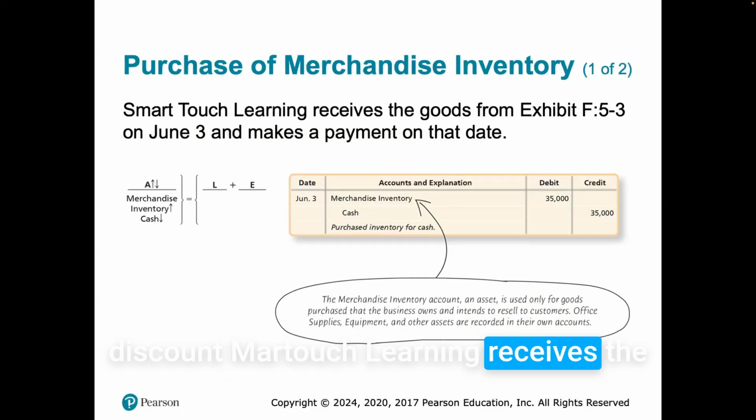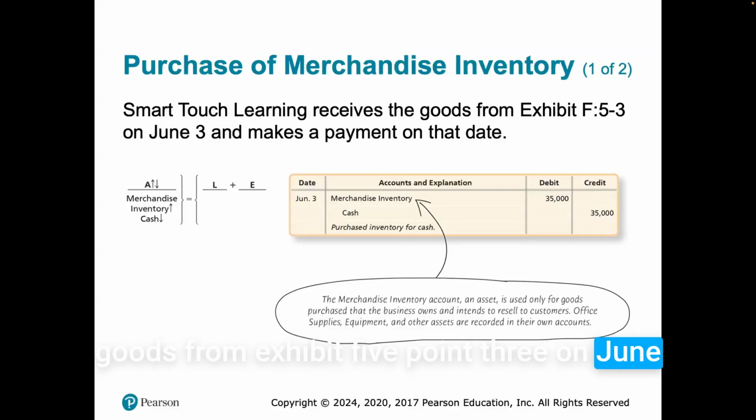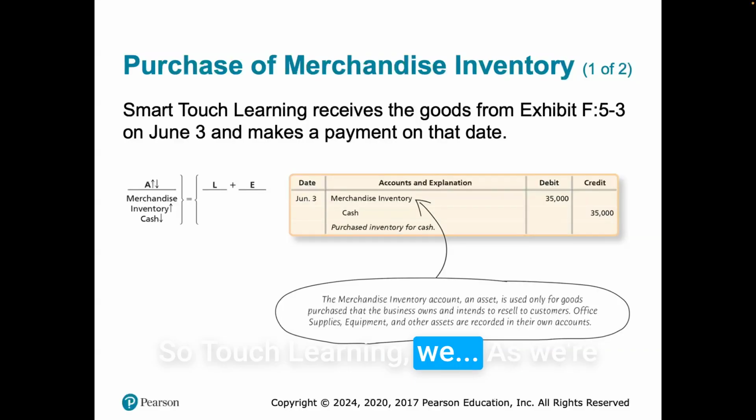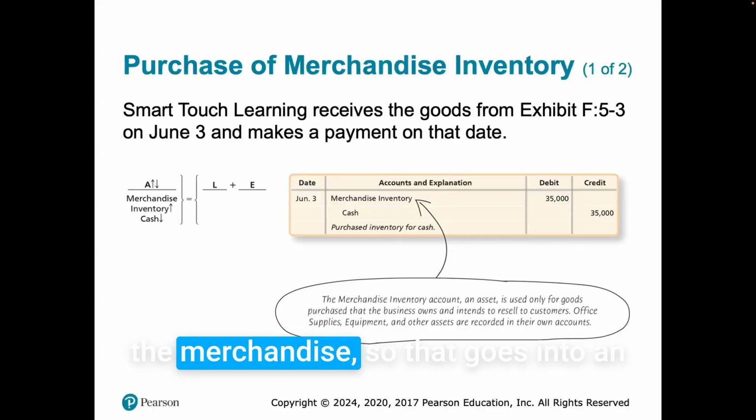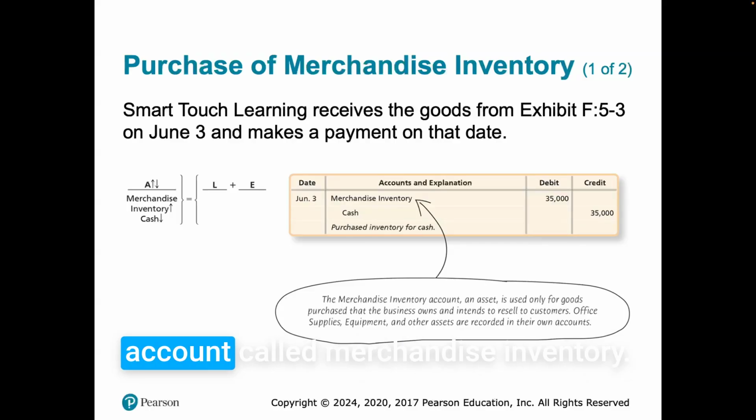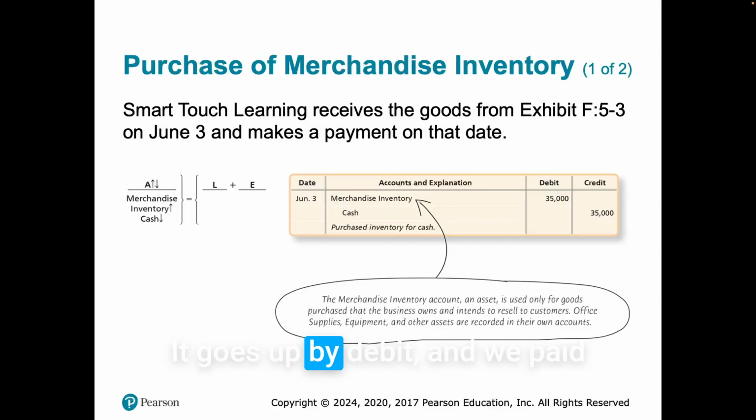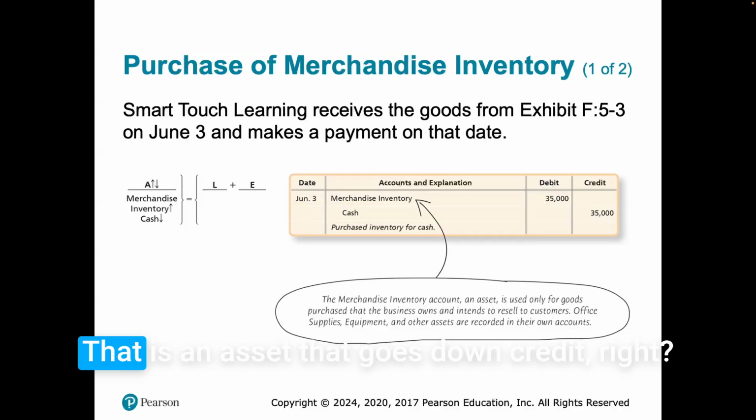Smart Touch Learning receives the goods from Exhibit 5.3 on June 3rd and makes a payment on that date. So Smart Touch Learning, as we're doing a perpetual system, we receive the merchandise. So that goes into an account called merchandise inventory. That is an asset. It goes up by debit. And we paid out cash, 35,000. That is an asset that goes down by credit, right?